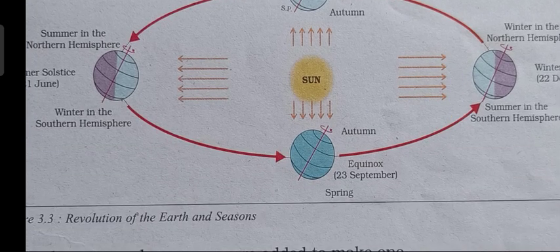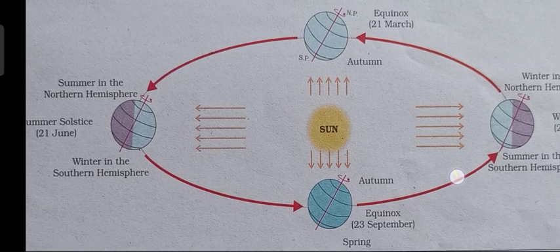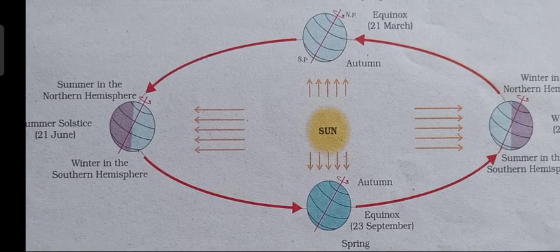Then on 23rd September, when it is autumn in the northern hemisphere, it is spring in the southern hemisphere. So it gets reversed. So children, this is how the seasons are caused due to revolution of the earth.